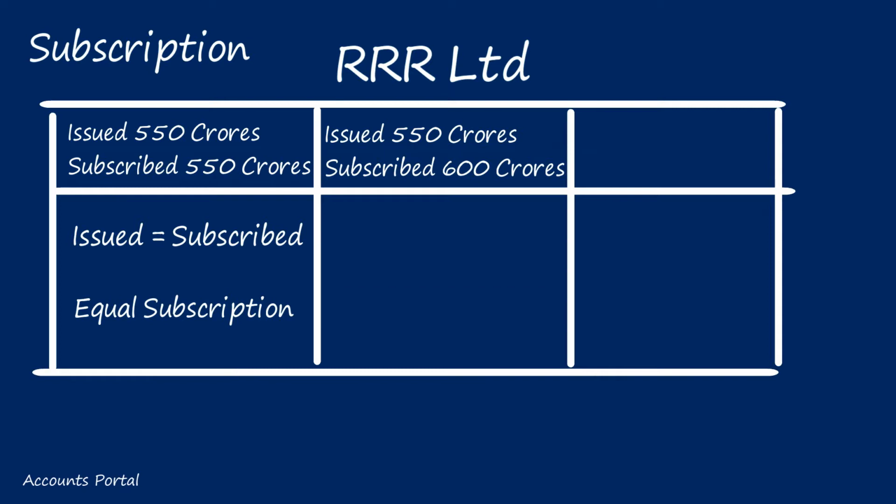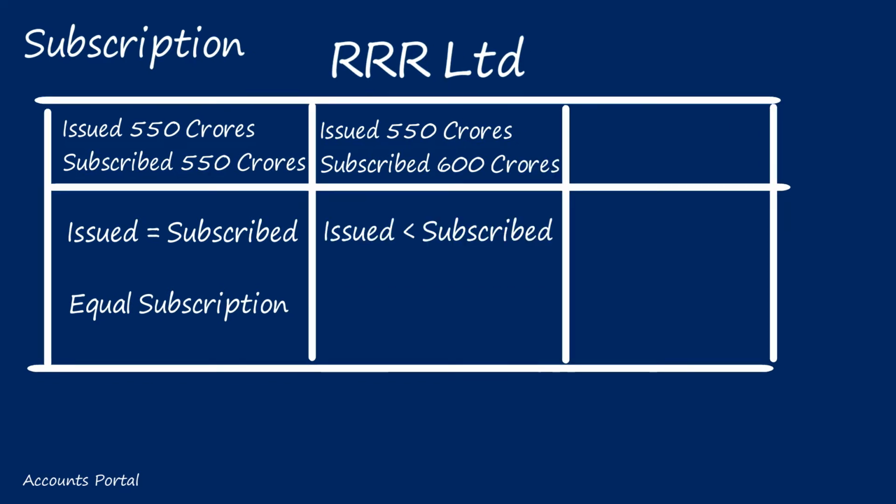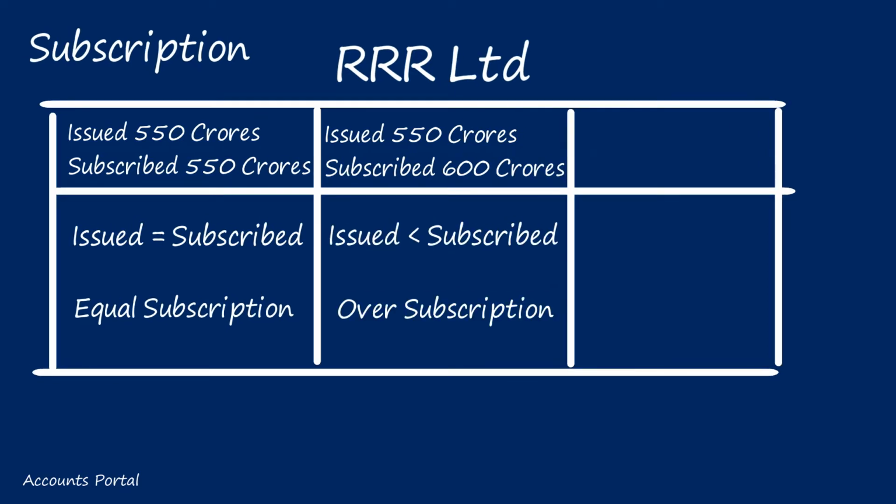R Limited issued 550 crore shares of rupees 10 each. However, the general public subscribed for 600. Dear students, is this a possible situation or not? Yes, it is possible. If the number of subscribed shares is more than the number of issued shares, the subscription is said to be over subscription.